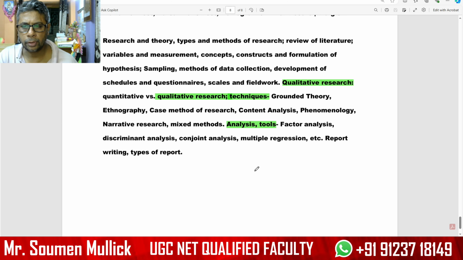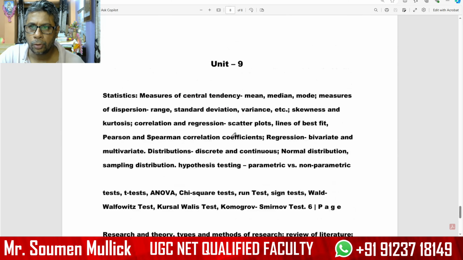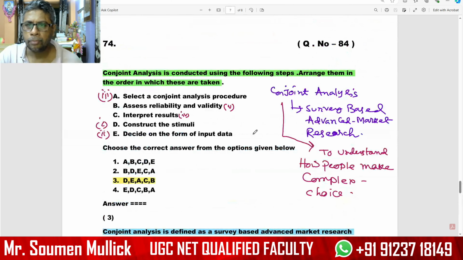Conjoint analysis is one of the important tools, and parallelly you have to study factor analysis and discriminant analysis. This is an important question area based on research and statistics. Please study this area minutely, as there will definitely be 7, 8, 9 questions from this topic.